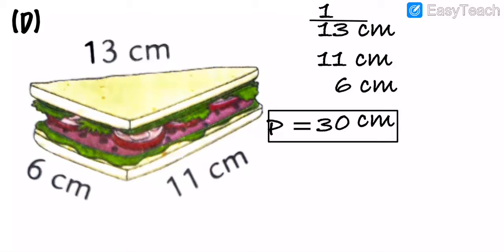So 13 plus 11 plus 6. Okay, 10 plus 10 is equal to 20. 20 plus 10, 30. So answer is what, dear? 30. Got my points? Understood all? So then after we will move on further, my dear.